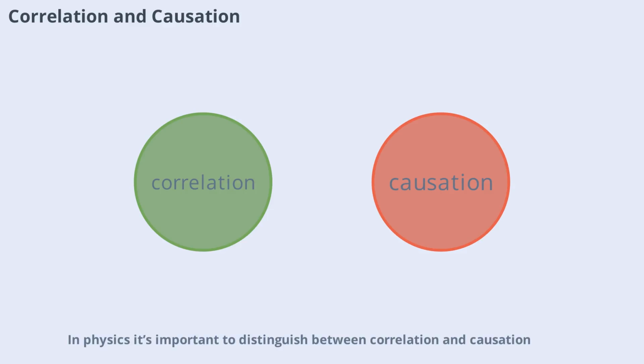In physics, it's important to distinguish between correlation and causation. Correlation means that two variables change together, but it doesn't necessarily mean that one causes the other. Causation, on the other hand, implies a direct cause and effect relationship. Recognizing this difference helps physicists avoid drawing false conclusions from their data. Careful experimental design and analysis are needed to establish causation, not just correlation.